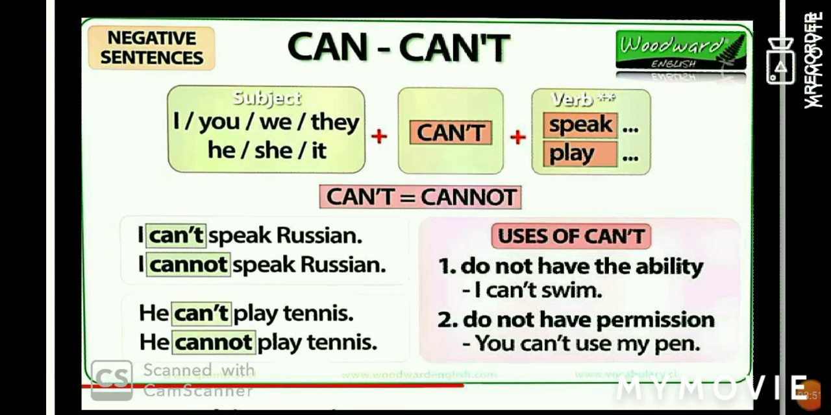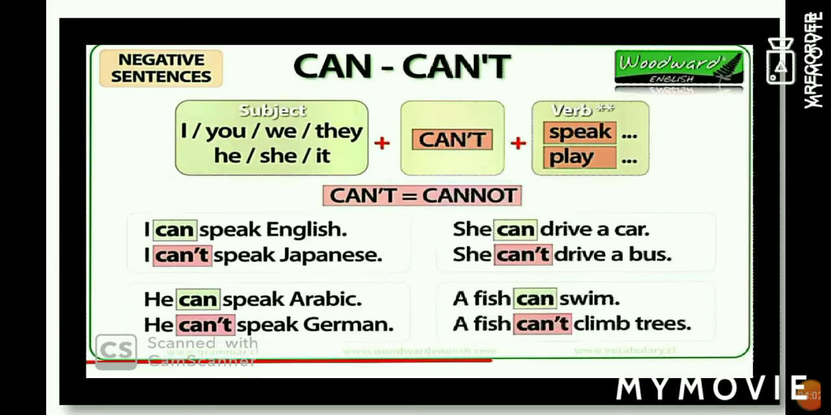Uses of can't. When do we use can't? When we do not have the ability, like I can't swim, or when we do not have the permission. You can't use my pen.